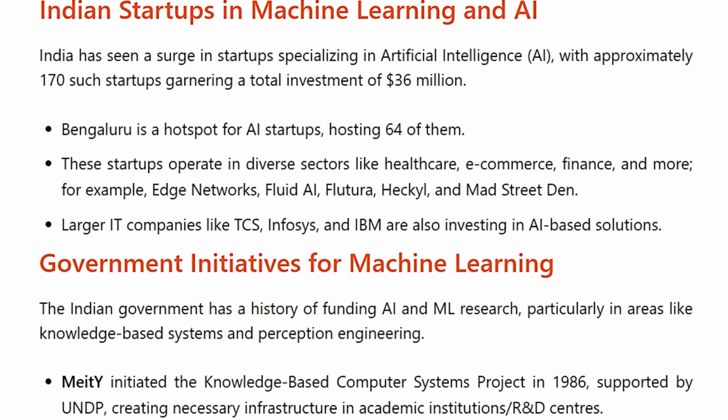India has seen a surge in startups specializing in artificial intelligence, AI, with approximately 170 such startups garnering a total investment of $36 million. Bengaluru is a hotspot for AI startups, hosting 64 of them. These startups operate in diverse sectors like healthcare, e-commerce, finance, and more. For example, Edge Networks, Fluid AI, Flutera, Hekil, and Mad Street Den. Larger IT companies like TCS, Infosys, and IBM are also investing in AI-based solutions.